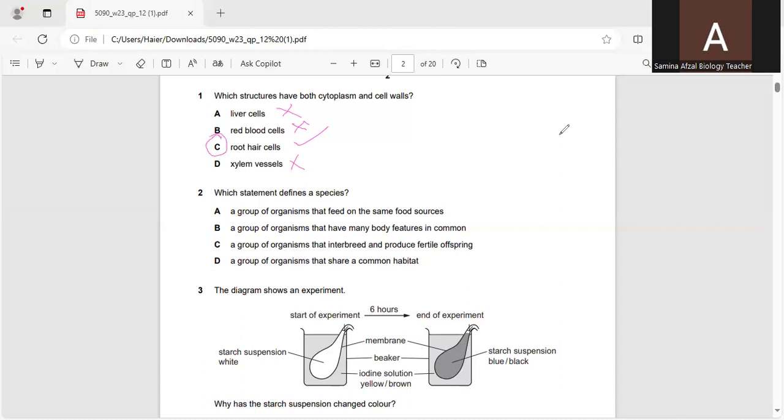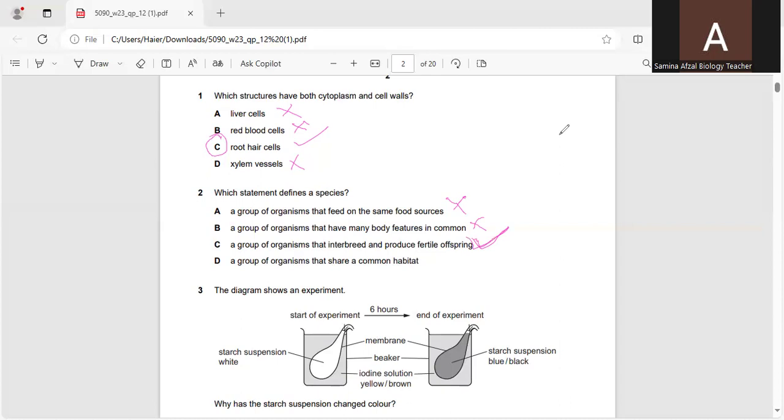Now, question number 2, which statement defines a species? A group of organisms that feed on the same food source. Same food source doesn't mean that they are of the same species. A group of organisms that have many body features in common. No. A group of organisms that interbreed and produce fertile offspring. Yes. Species can interbreed with one another only, and they are able to produce fertile offspring. So this option can be the correct option.